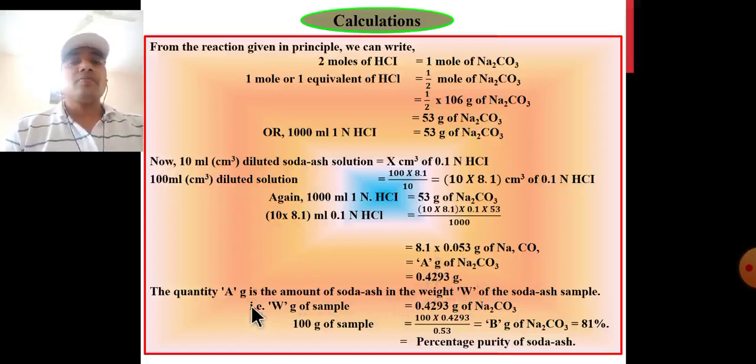The quantity a gram is the amount of soda ash in the weight W of the soda ash sample.